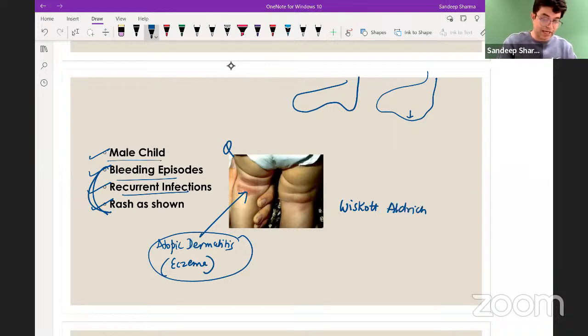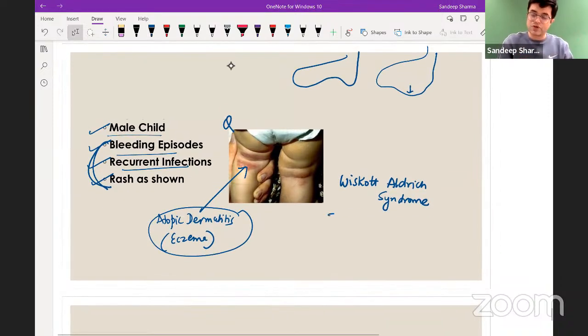Wiskott-Aldrich syndrome. Dr. Zamal, Ehlers-Danlos syndrome. यार मेरा भाई बोले तुम लोग. Ehlers-Danlos syndrome is a syndrome in which there are multiple things which happen. There is a gene called JAG1 gene abnormality, and patient develops newborn cholestasis. So hyperbilirubinemia will be there. There will be butterfly-shaped vertebra, and the patient will have ocular changes. That is called Alagille syndrome. All right.